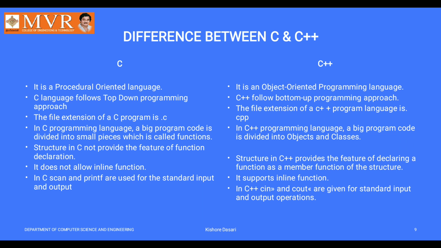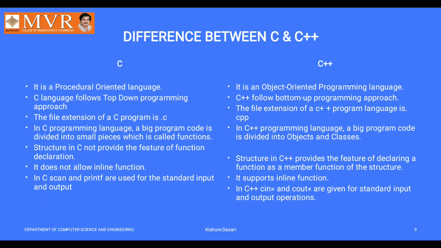You can directly go to that particular function and update it. In C++, a big program code is divided into objects and classes. In the C environment, functions; in C++, objects and classes.